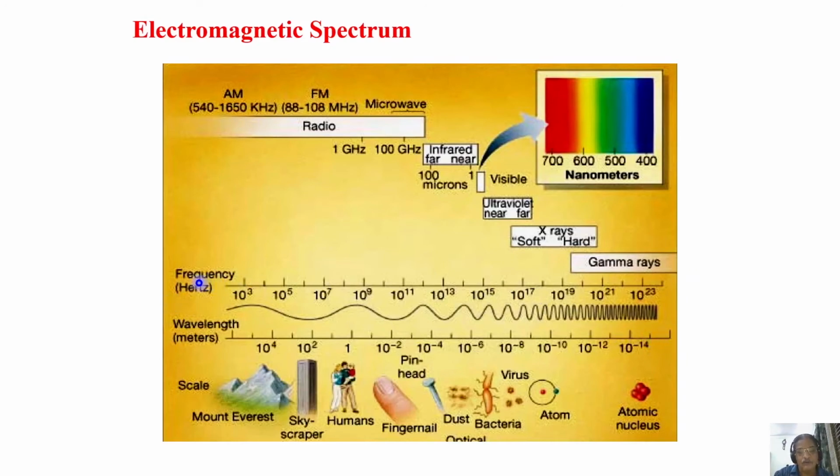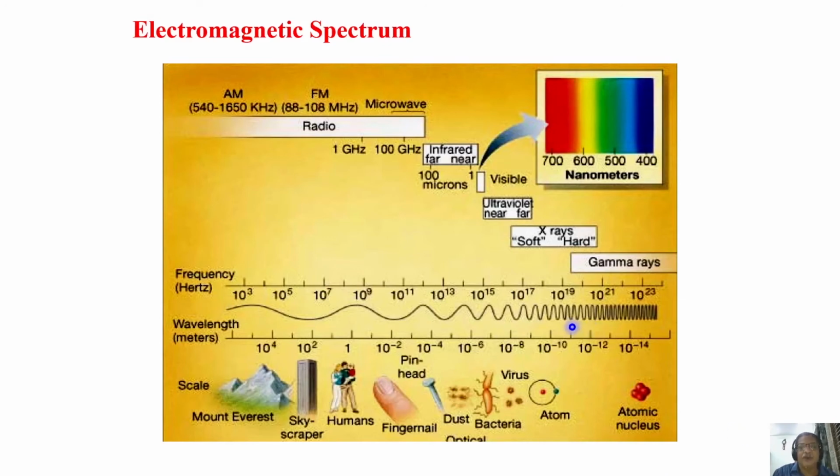As you go from left to right, this is the low frequency region, radio frequency is a low frequency region, and as you go towards gamma rays, the frequency is increasing. It is a high frequency region. If you come back from right to left, of course it is wavelength. Here wavelength is lower because frequency is higher. When you come to the radio frequency region, the wavelength is larger, in meters. So this is the range where you can see pictorially what things you can study.